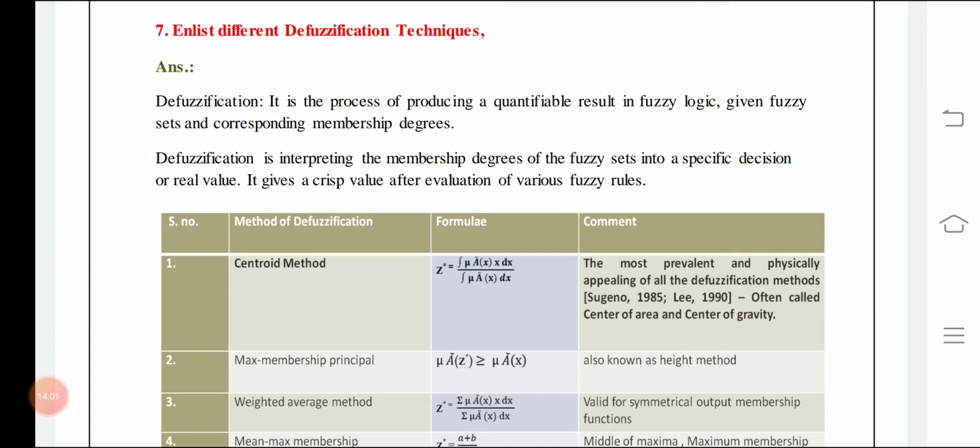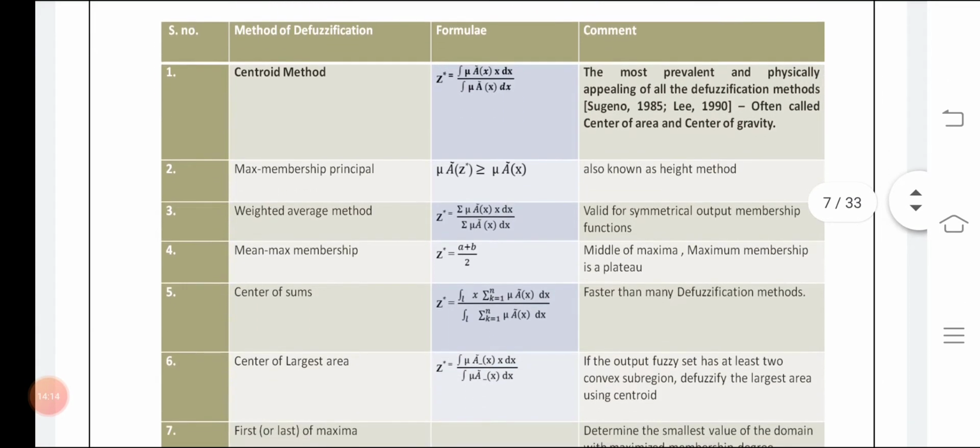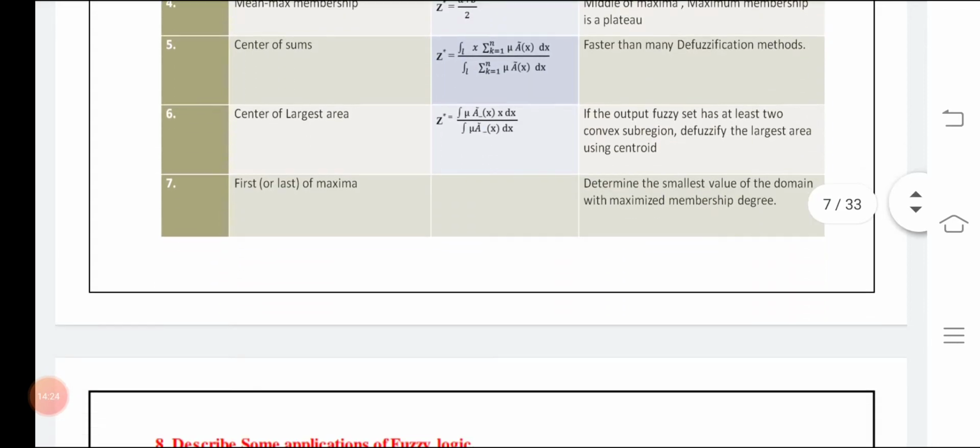So converting the words, or the area based answer, into a crisp value, a perfect and definite value, is known as defuzzification. These are a few formulas, and the centroid method, which is bold here, is the most commonly used. It is related to the center of area method actually.